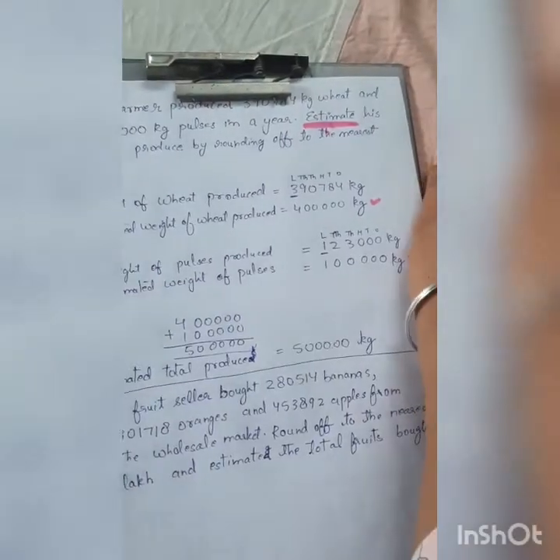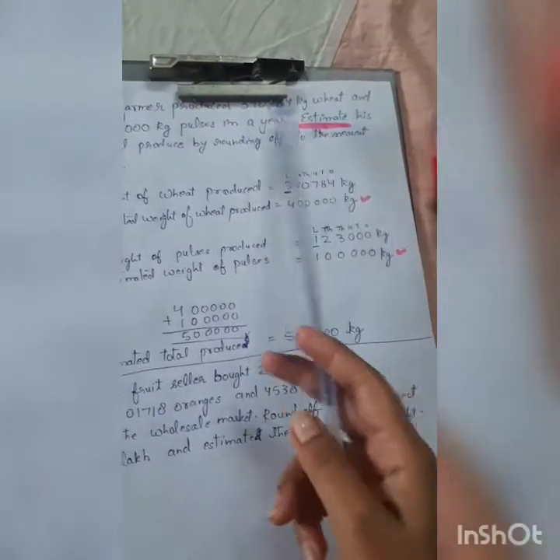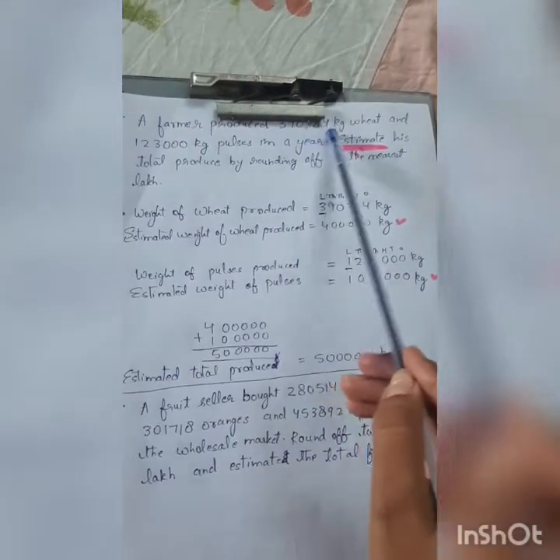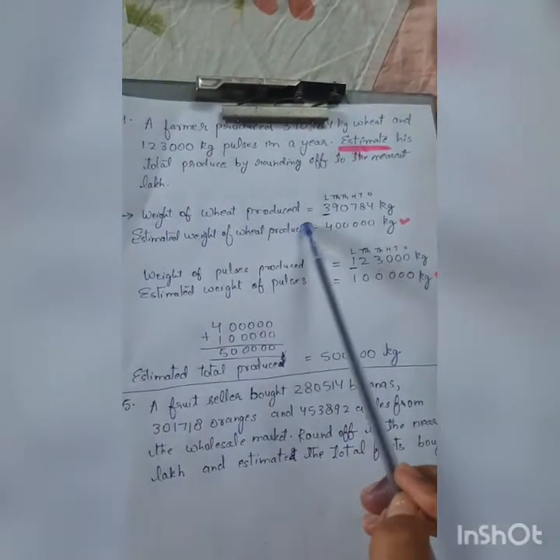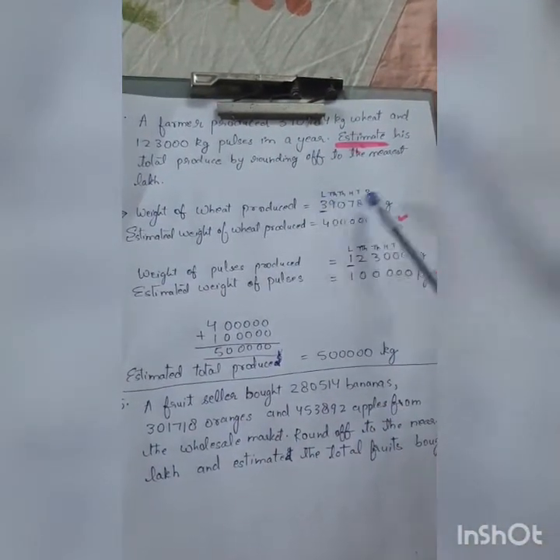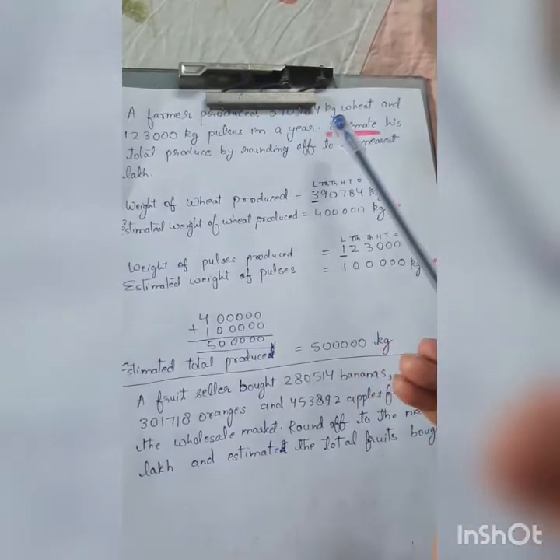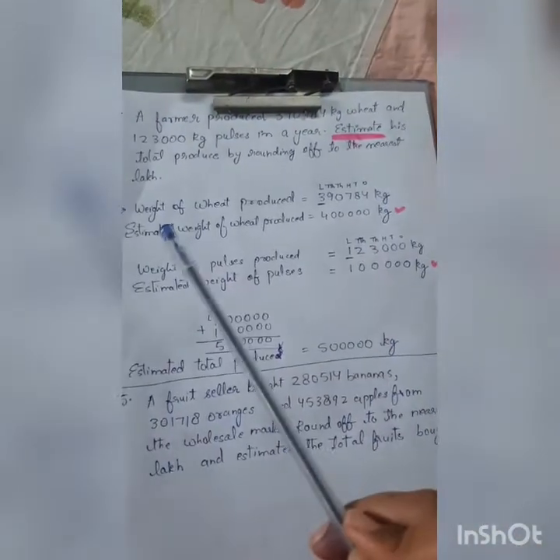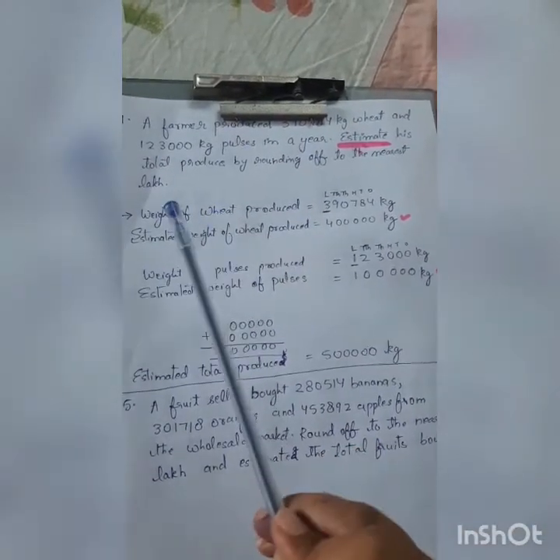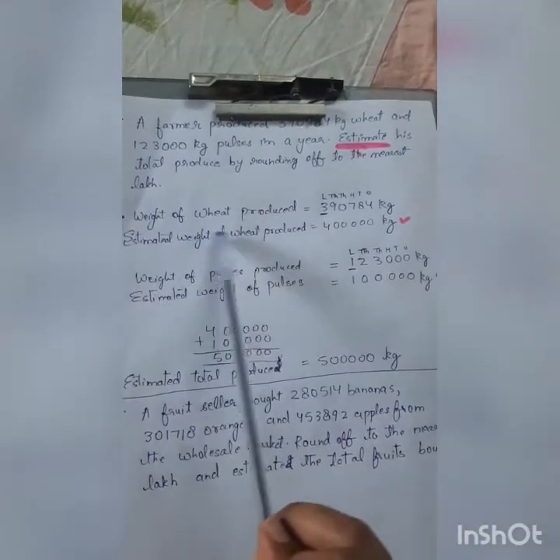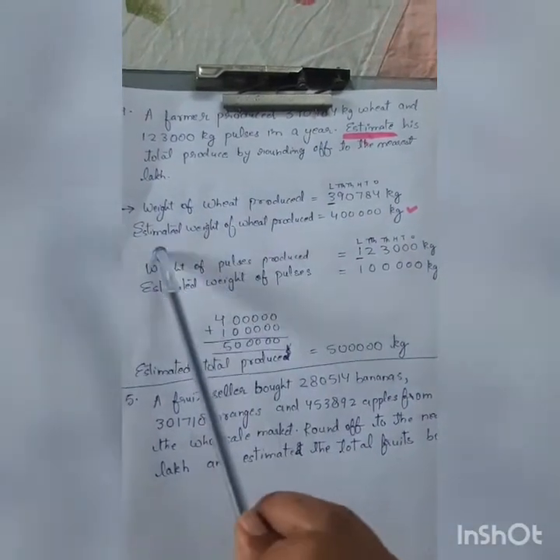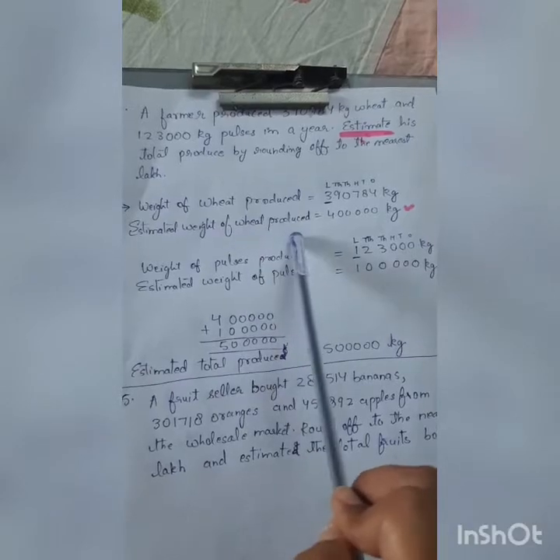Okay, so what your teacher is going to do, first she will write the statements which are given, like we do in the normal word problems. Weight of wheat produced kitna tha bache, you will see from here, you will write down the weight of the wheat produced, or you can also write the statement in your own words that the wheat produced is equal to, I wrote this was 390784 kg. But because I know this is a rounding off question, after every statement I will write the estimated statement. Estimated weight of wheat produced, जो भी हम statements लिखते हैं उसके बाद हम एक extra statement लिखेंगे rounding off वाली. Estimated weight of wheat produced will be what?